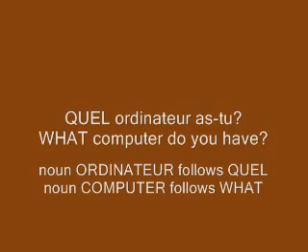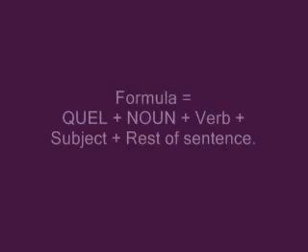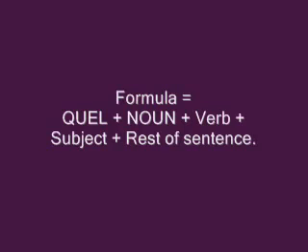So you can see that even in French, the noun ordinateur comes right after quel. So the formula will be quel plus noun plus verb plus subject. Just remember to use quel if it's a noun that follows your interrogative pronoun what in English.